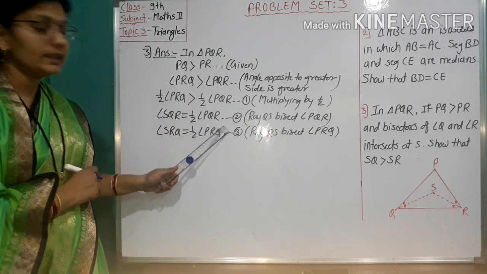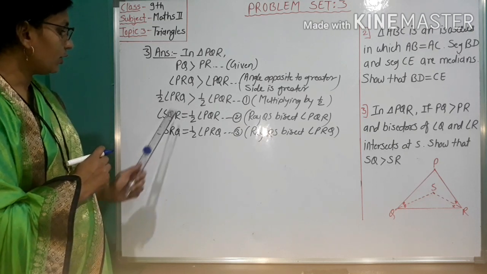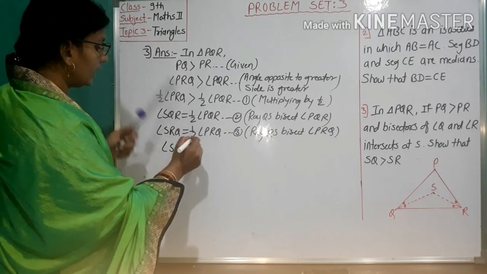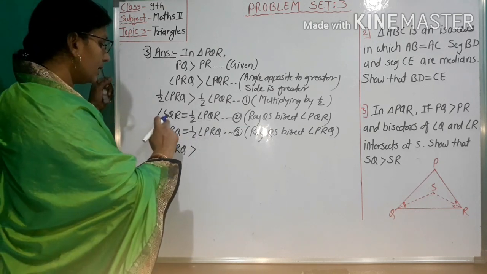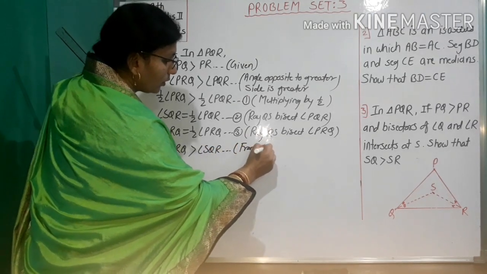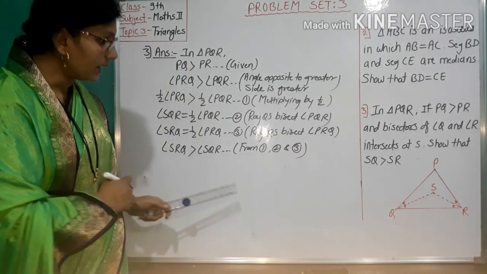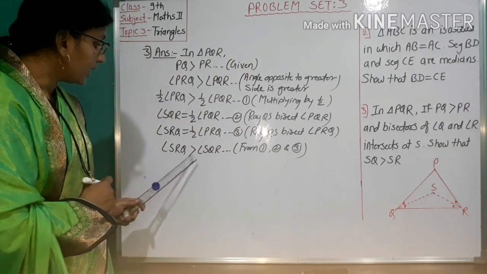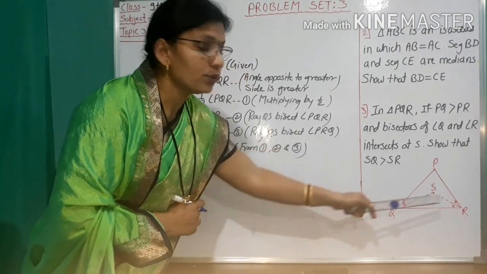From 1, 2 and 3, in place of half PRQ put angle SRQ, that is angle SRQ is greater than, in place of half PQR put angle SQR. Therefore observe here, in triangle SQR, angle SRQ is greater than angle SQR.